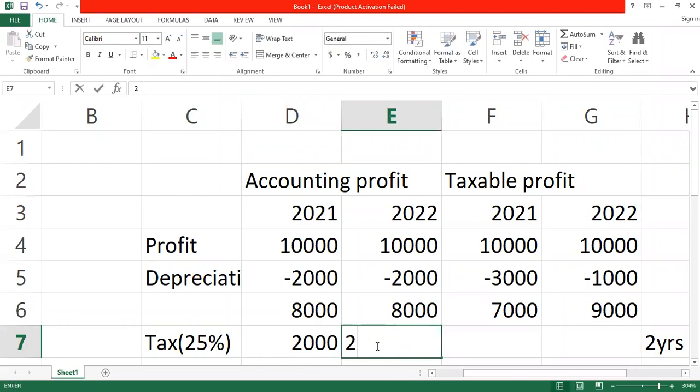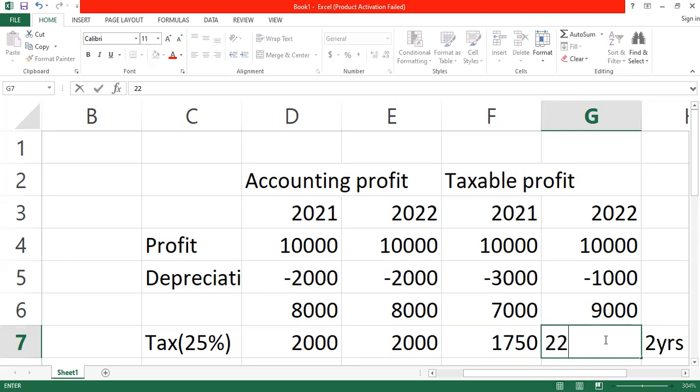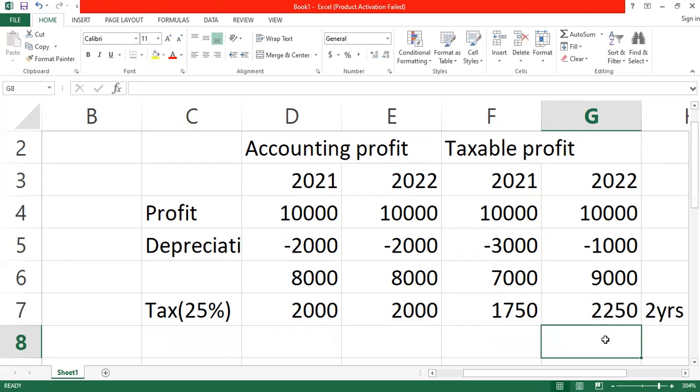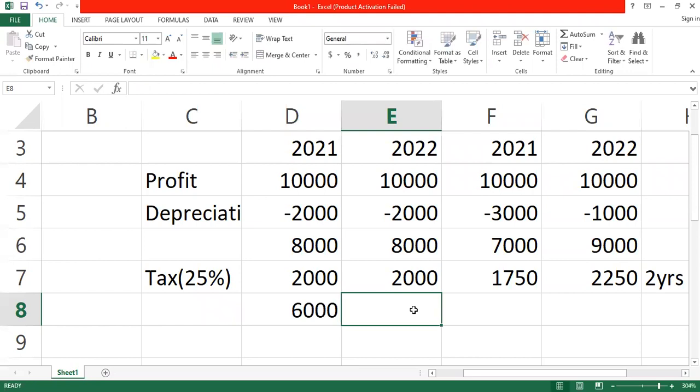The second year also will be what? The same 2,000. For taxable profit, 2021 will be how much? 1,750. Then 2022 will be how much? 2,250. So what will be the profit after tax for this? This will be 6,000, isn't it?